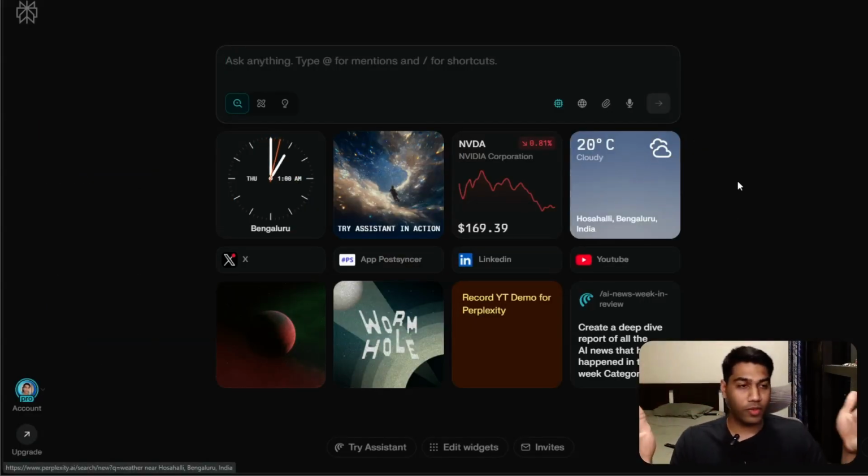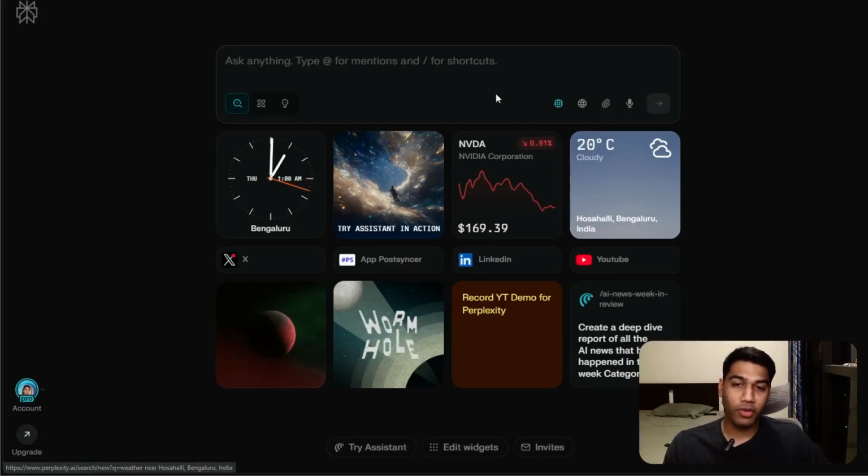Again, this is how the Comet browser looks. It's one of the coolest things that has happened to the AI landscape in the last 2 years, quite literally 2.5 years or so. The idea is that you have a browser that looks much cooler and also does much more.